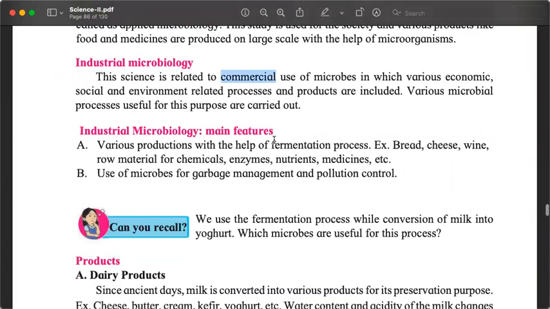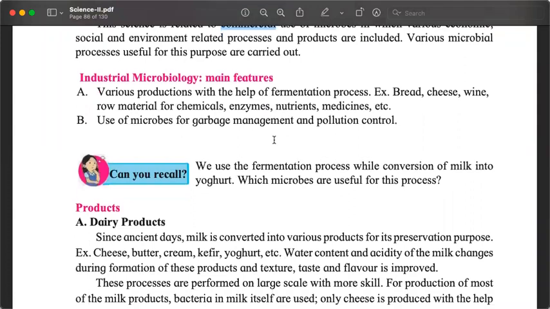And this chapter is dedicated to two main things. One is how these microbes and enzymes are used for producing things that are useful for us, so production of various things. Second is how these microbes and their enzymes are used for garbage management and pollution control. So one aspect of microbiology that we are studying is production.